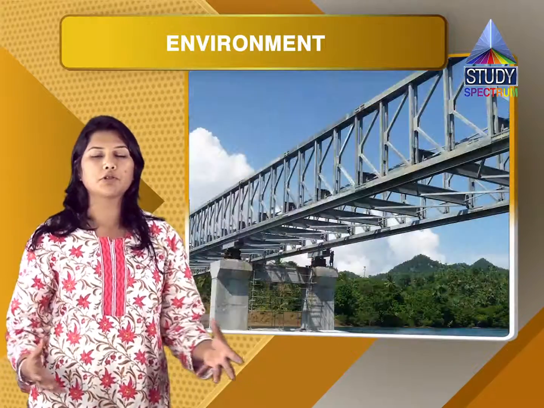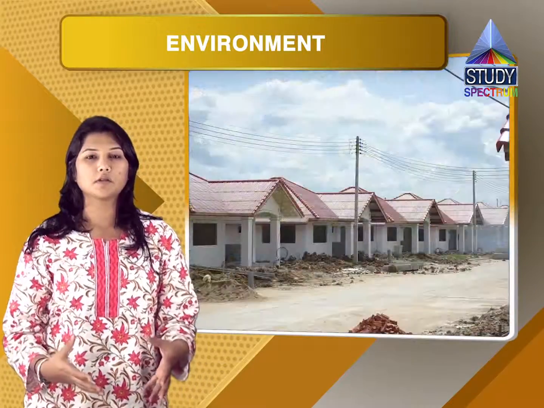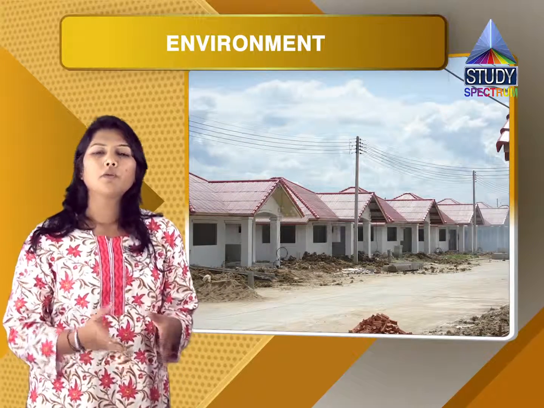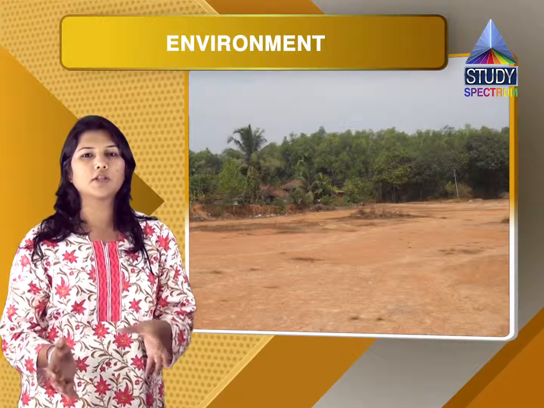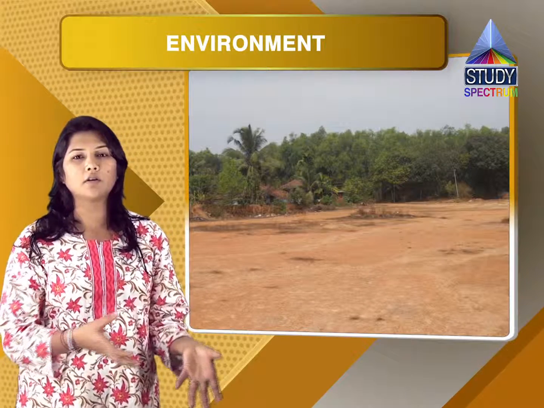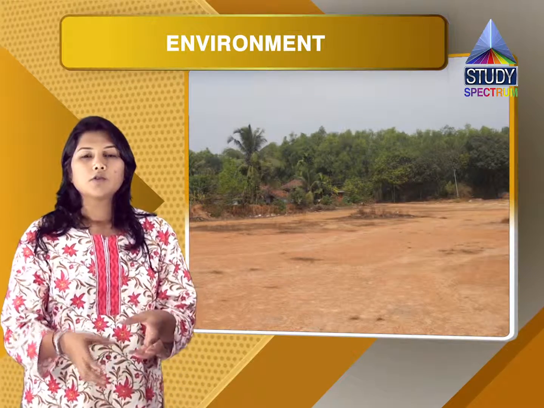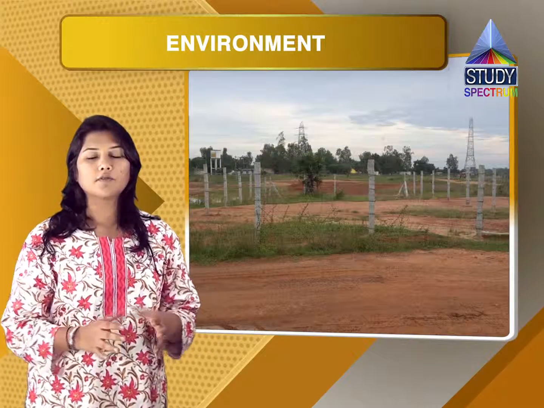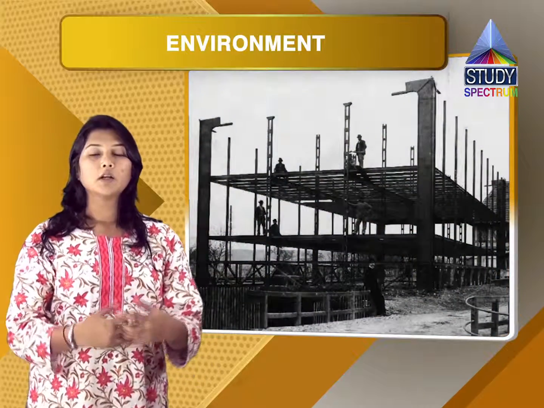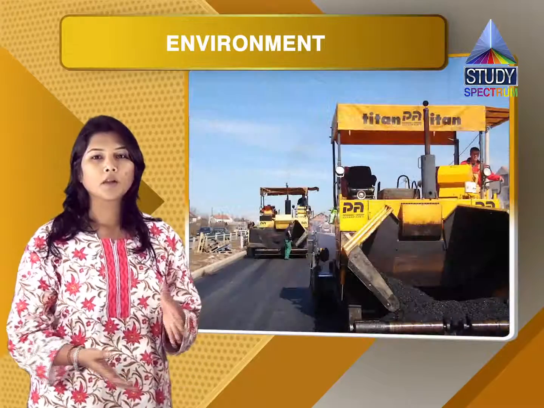So how does the human-made environment affect the natural environment? We are a developing country, right? So what do we do? We construct roads, bridges, factories, houses, all these things, right? But where do we get the land? The land that we have is limited, which doesn't have a forest, or probably it doesn't have a river flowing in. So what do we do? The forest area is cut off. It is cut off to go ahead and construct those factories, those houses, those roads.